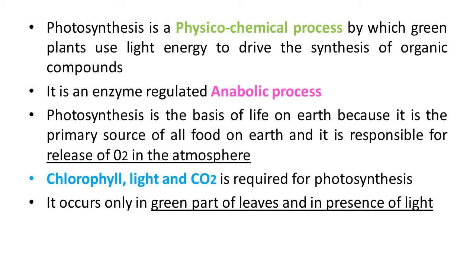Some other basic experiment based on this photosynthesis concept: a part of a leaf is enclosed in a test tube which contains some cotton soaked in potassium hydroxide. It can absorb carbon dioxide, and the other half is exposed to air. This setup is then placed in light for some time. On testing for the presence of starch later in the two parts of the leaf, it was found that the exposed part of the leaf tested positive for starch.